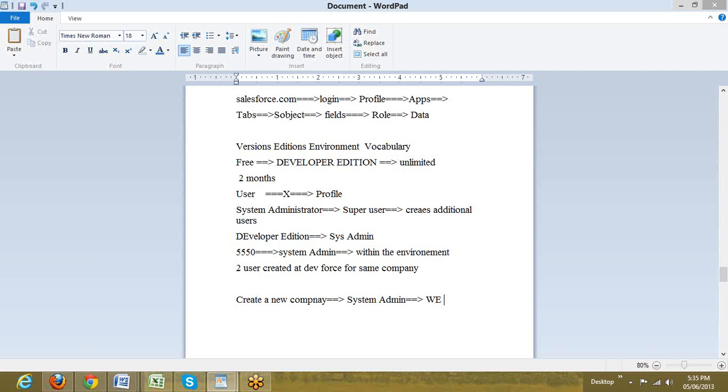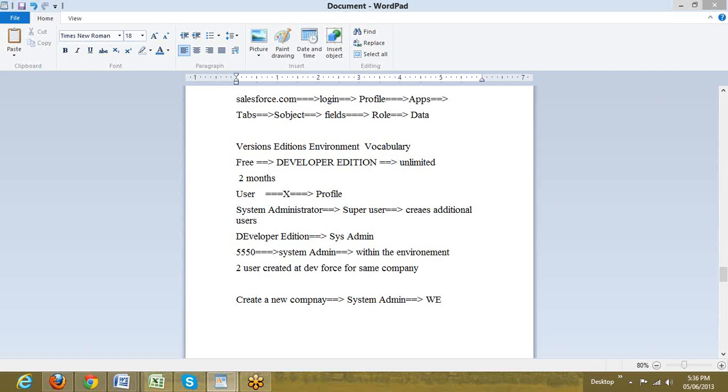So this is something which we have to remember. Other users of the company will be created by that system admin within that company environment. Developer force is outside my company. We'll have to log in into the company through this functional flow, Salesforce login profile apps. We enter inside and then we start working with all the components there. So this is how it basically works.